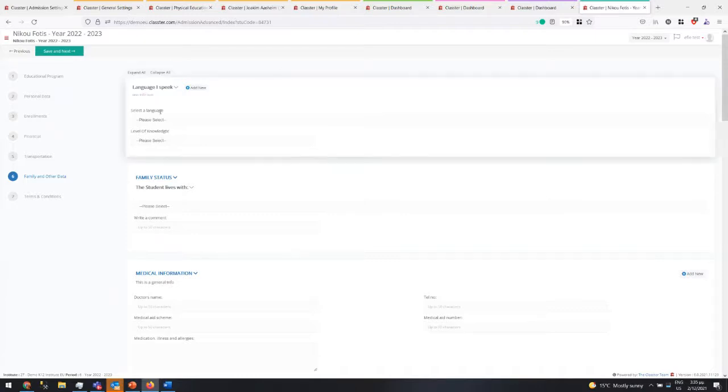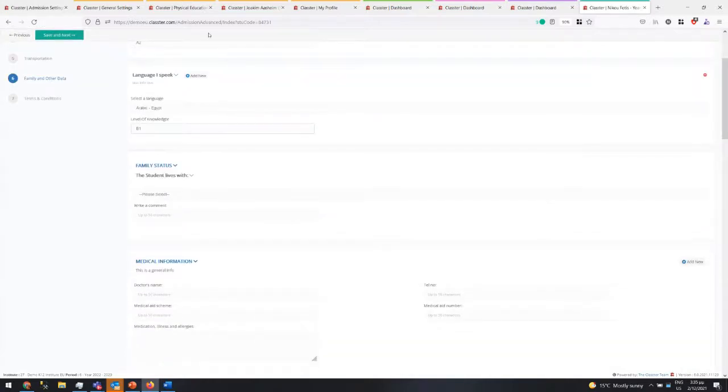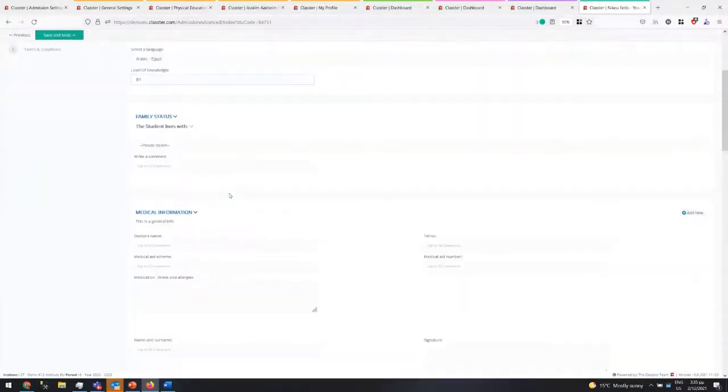One thing that we had before, but maybe most of you don't know, is that you can, for example, select the language I speak, and then I can add new and add a second language I speak, and so on. So this gives me the ability to add multiple entries of the same thing.